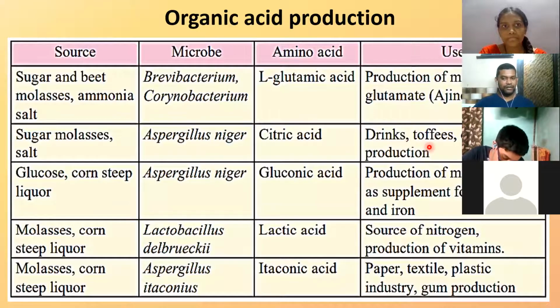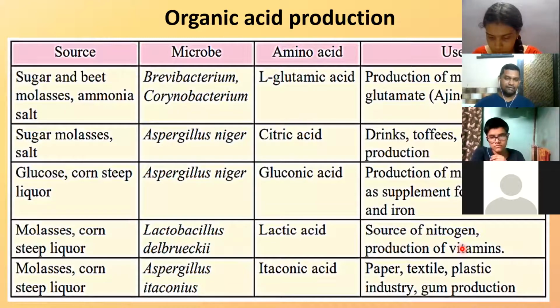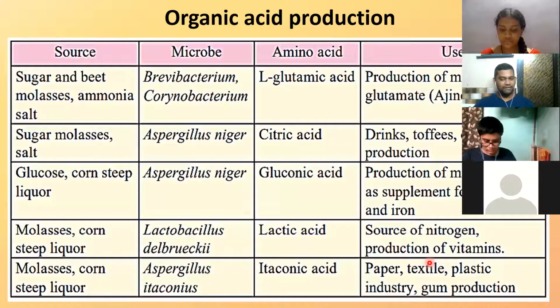So you are using it to produce toffees, drinks, chocolates, minerals, supplements, etc. This you have already seen, Lactobacillus delbrueckii. They are useful for nitrogen and vitamin production. And the last one you can remember, Aspergillus itaconicus. This is useful for production of itaconic acid, which is useful in paper, textile, plastic industry, gum production, etc.